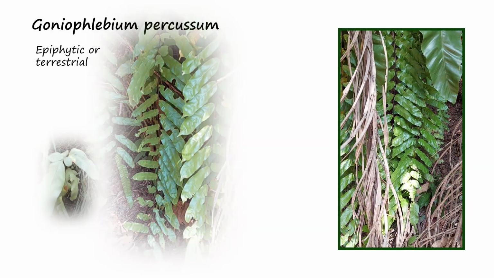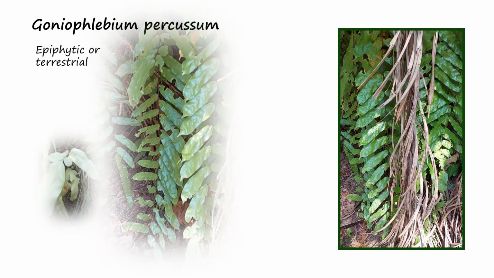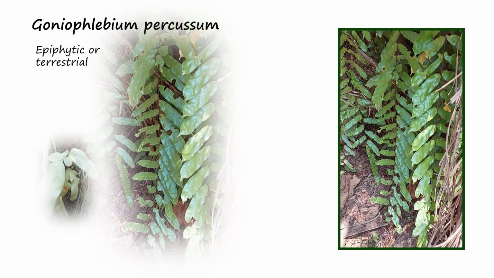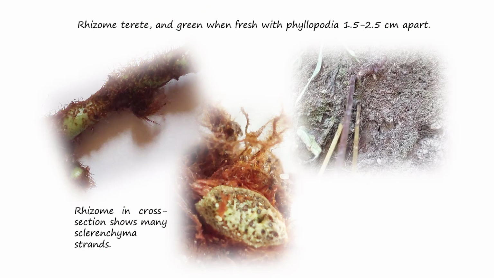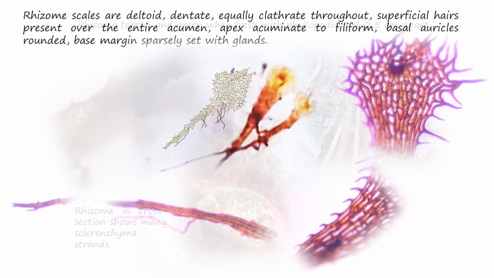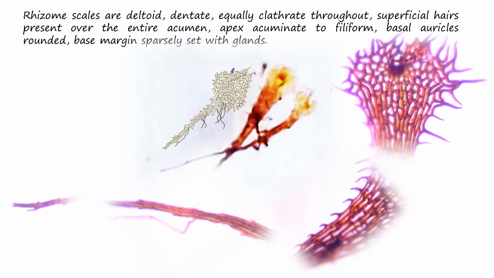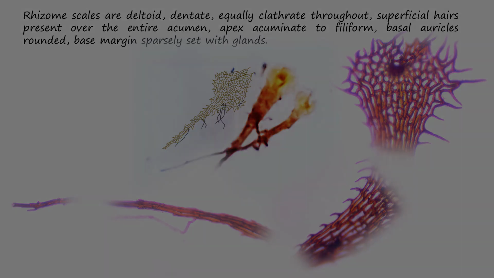So the species sampled is most probably Goniophlebium percussum, which has the following characteristics: epiphytic or terrestrial, rhizome terete, and green when fresh, with phyllopodia 1.5 to 2.5 cm apart, the rhizome in cross-section showing many sclerenchyma strands, rhizome scales deltoid, dentate, equally clathrate throughout, superficial hairs present over the entire acumen, apex acuminate to filiform, basal auricles rounded, base margin sparsely set with glands.